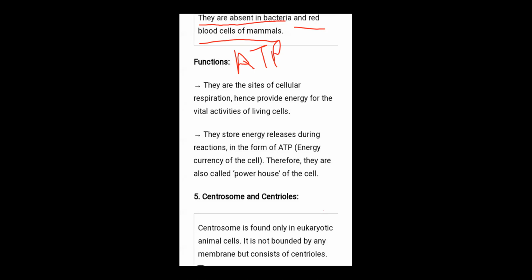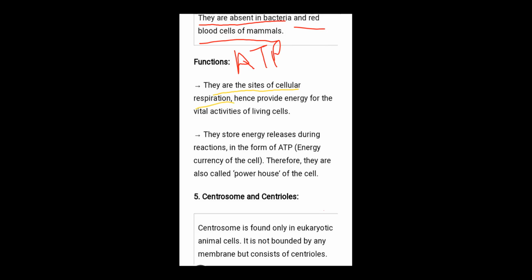Now, the function of the mitochondria. What is the function of the mitochondria? The main function of the mitochondria is that they are the site of cellular respiration. What is the meaning of cellular respiration? When respiration takes place at each and every cell level, that is known as the cellular level of respiration.